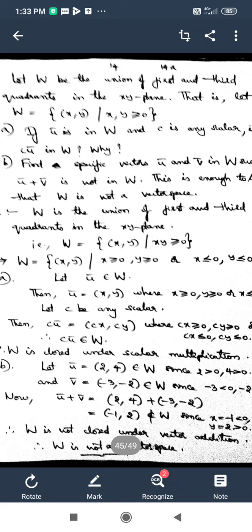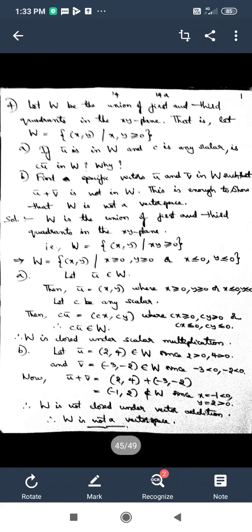In the previous problem, the set given was closed under addition, but it was not closed under scalar multiplication, and hence that was not a vector space.